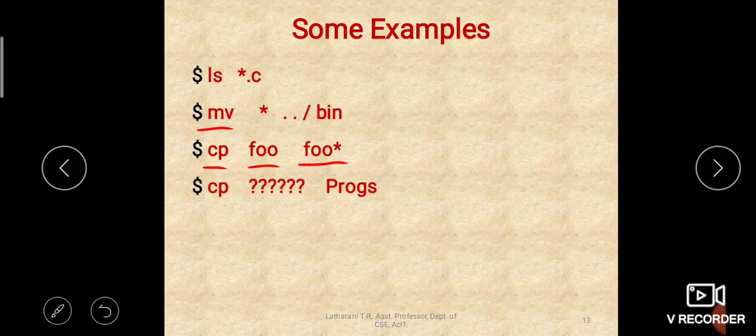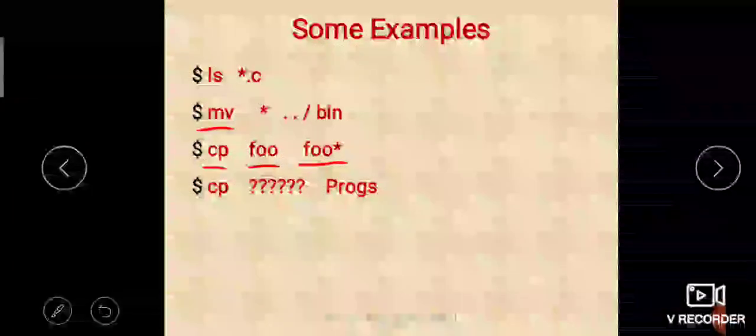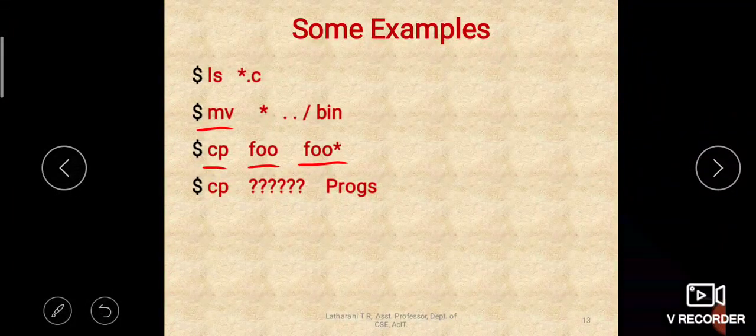See, we studied the question mark in the previous class, right? Question mark will match a single character. So 6 question marks means 6 characters. The files whose names have 6 characters will be matched, and all those files will be copied to a directory called programs.